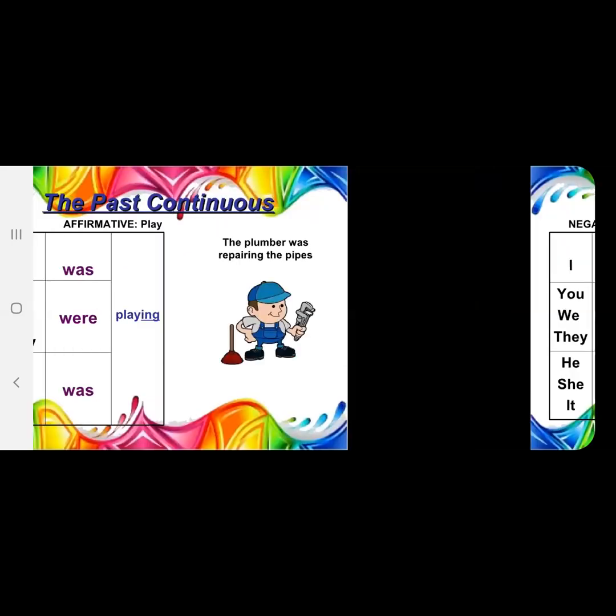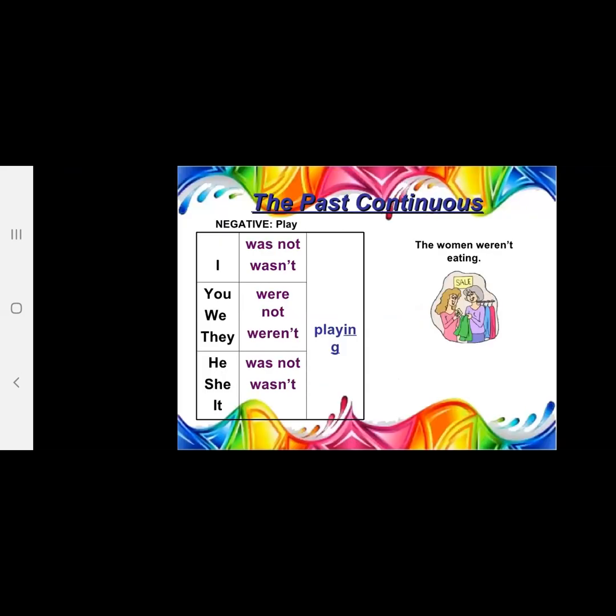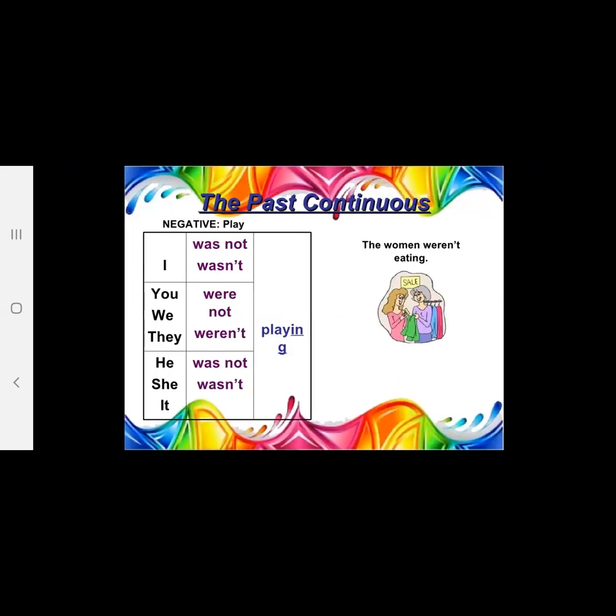From there we are moving to another one. Now we are making the negative sentence, and you see the example: the women were not eating. When we are making a negative sentence, we will use not with the verb was or were.